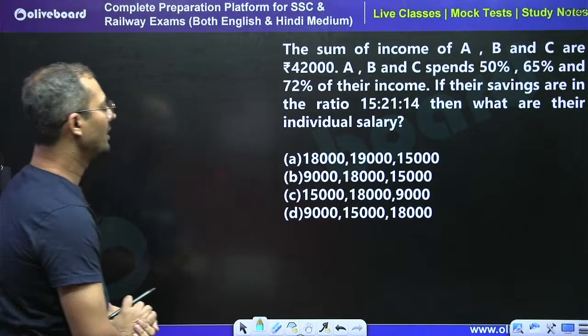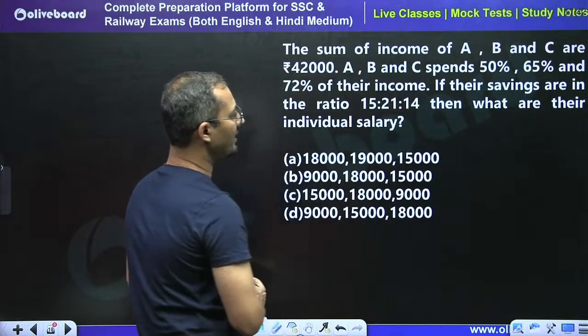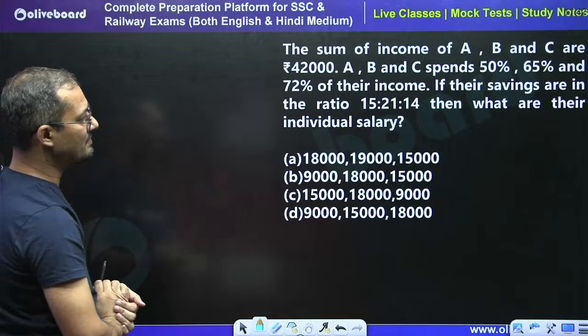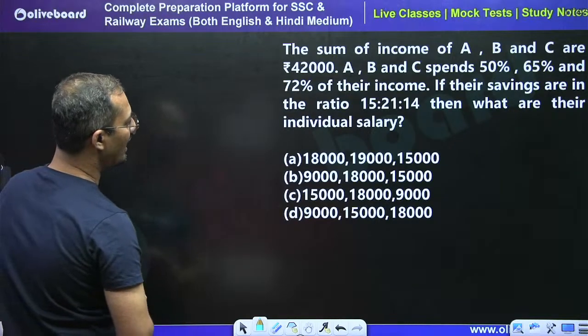See, the question is saying the sum of income of A, B and C are rupees 42,000. ABC spent this percent of income and their saving are in the ratio.